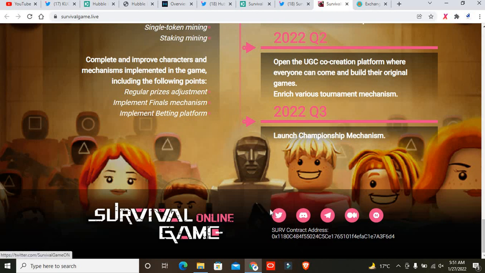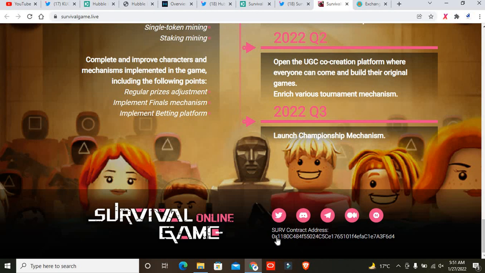And after that, I recommend you join the Twitter account of this project, Discord, and Telegram, because you will get different types of notifications of rewards, giveaways, and airdrops. You must participate in that.